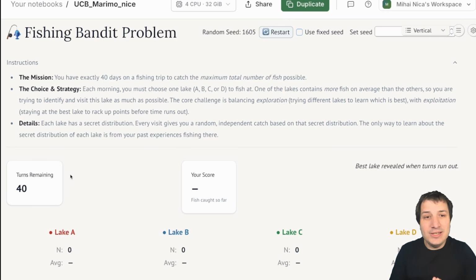But here is the tension: should we try all the lakes a lot, or should we narrow in really quickly on which lake we think is the best? How do we balance these two things?